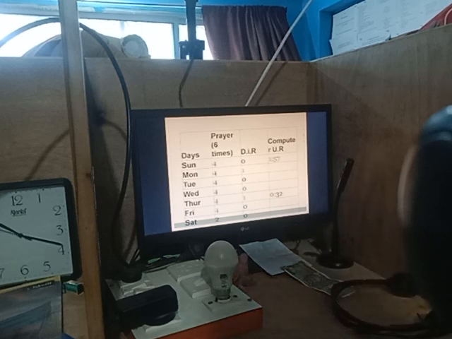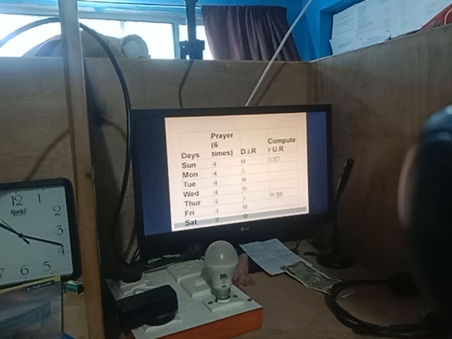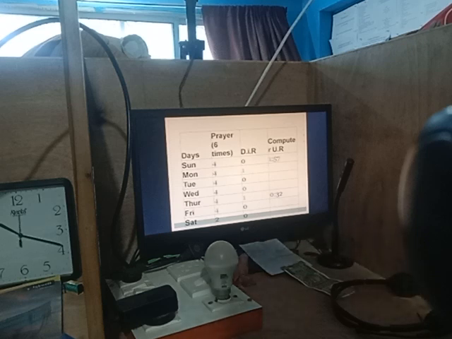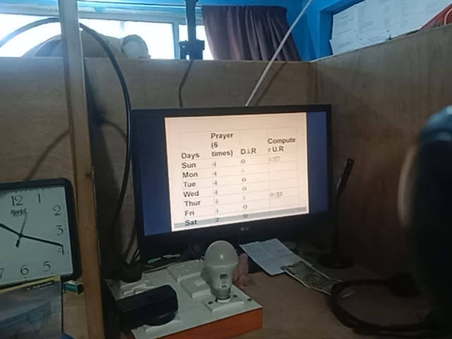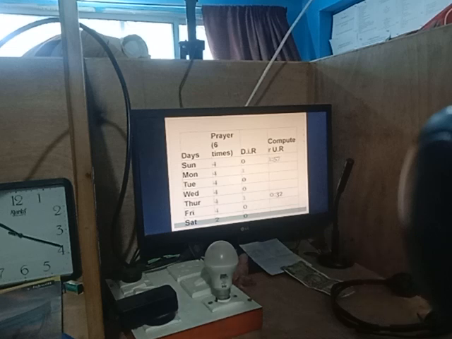Daily in prayer: Sunday to Friday I did 4 times, and Saturday only 2 times. DIR: this week I had to be daily in charge only 2 days, and I sent the daily in-charge report on Monday and Thursday. Computer utilization register: on Sunday I did 1 hour 57 minutes, and Thursday 32 minutes, and the remaining days 0.